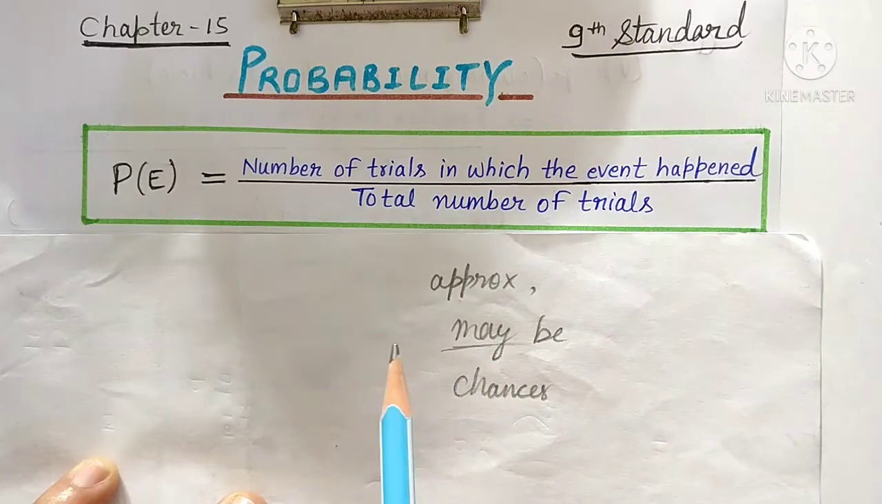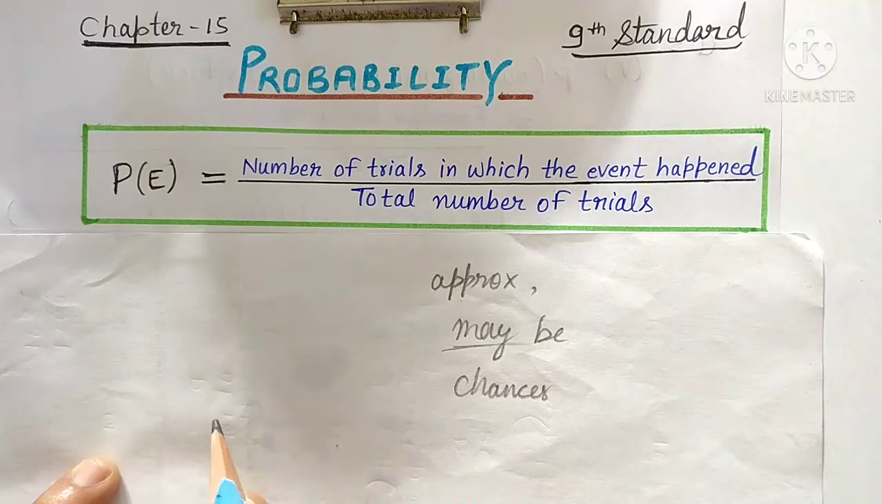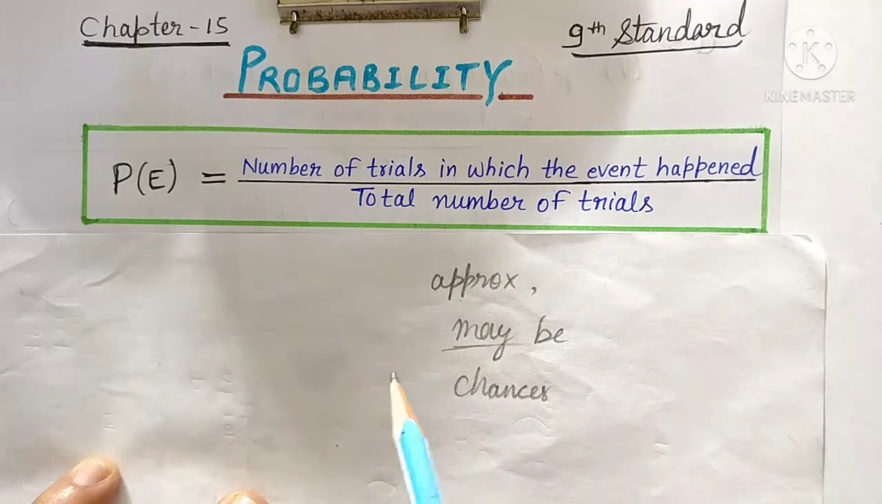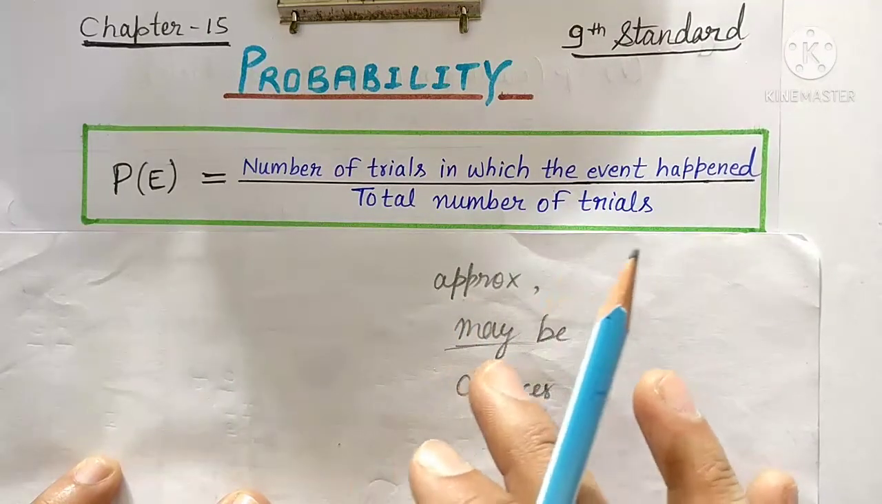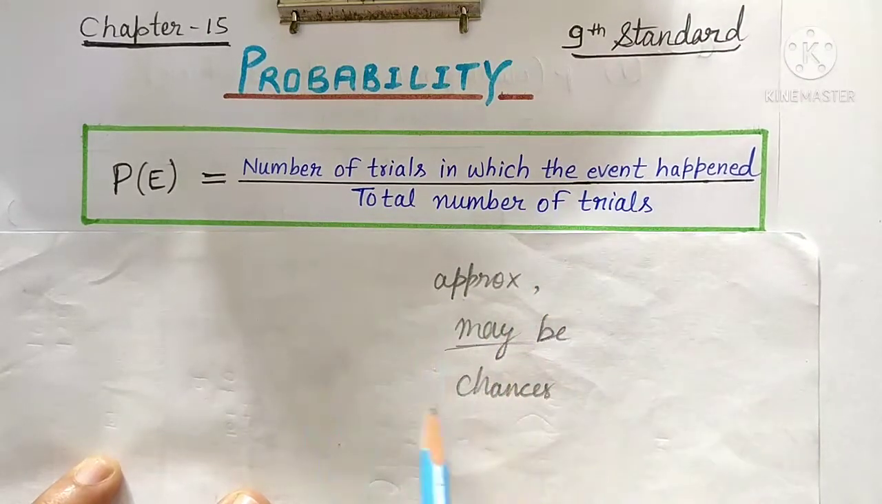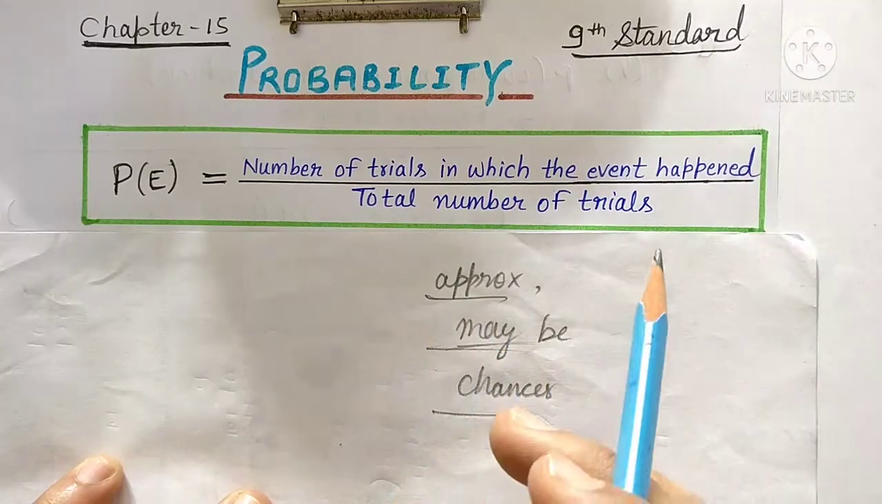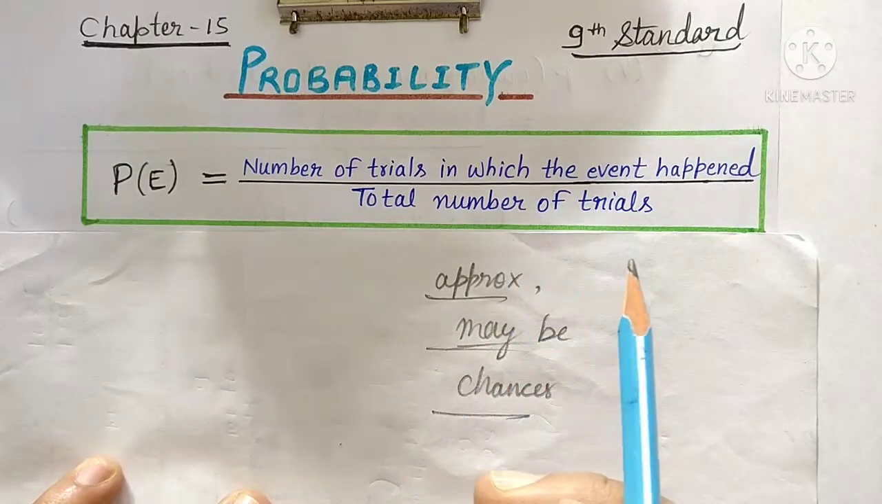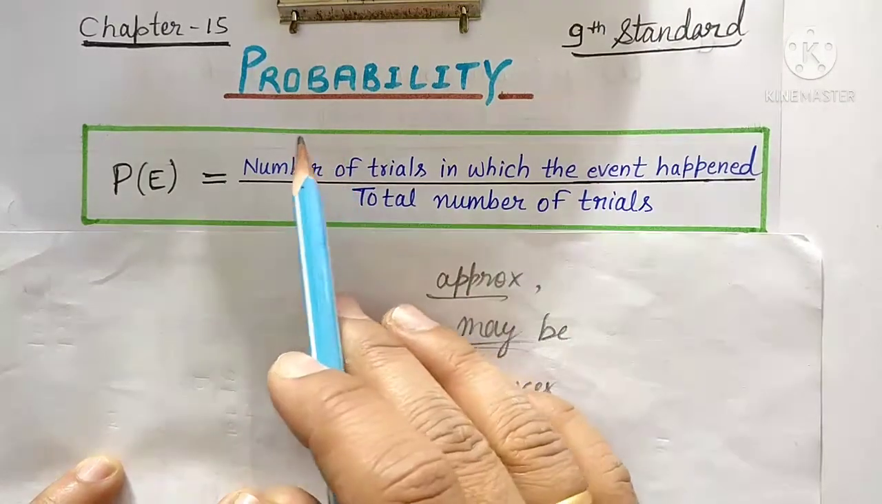Our answer, or you can say the cost of two chocolates, is approximately 24 rupees. So approx means lagbhag, we are not sure. It is called probability. So all these words, approx, maybe, chances, are showing what? Chances of something to occur, or the uncertainty of something's occurrence. Okay, so that is called probability.